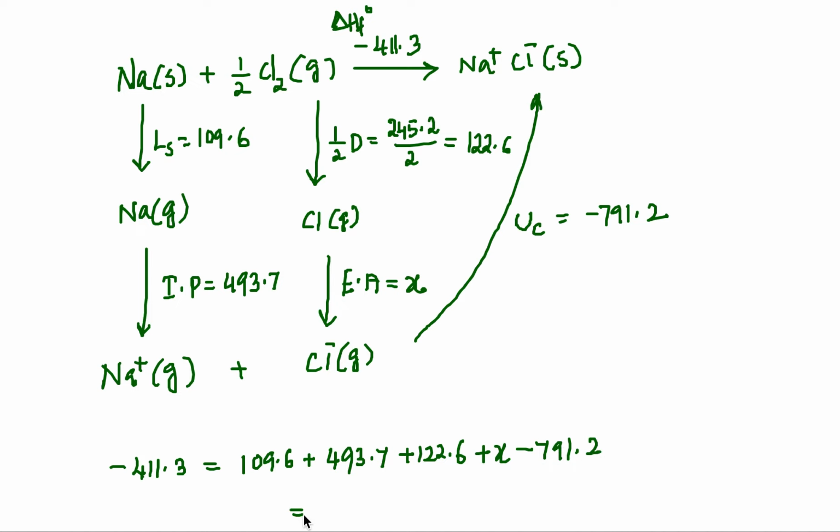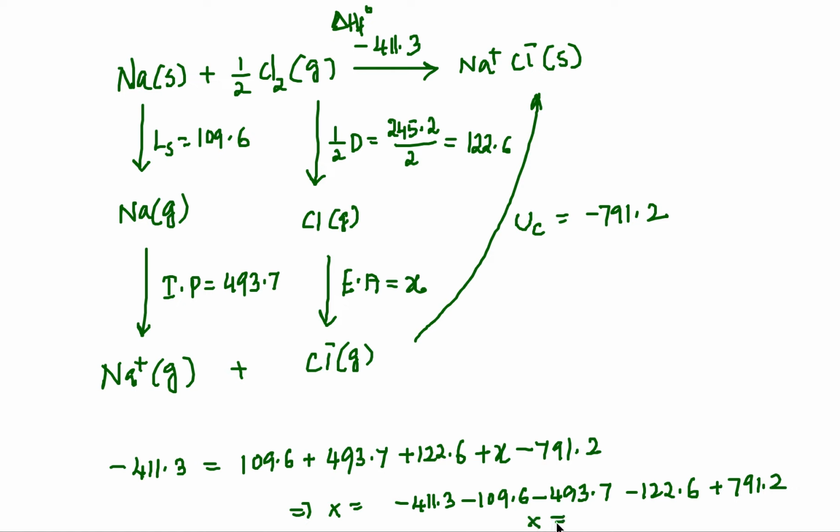So from this I can write X equal to negative 411.3, negative 109.6, negative 493.7, negative 122.6, positive 791.2. That gives the electron affinity of the chlorine atom.